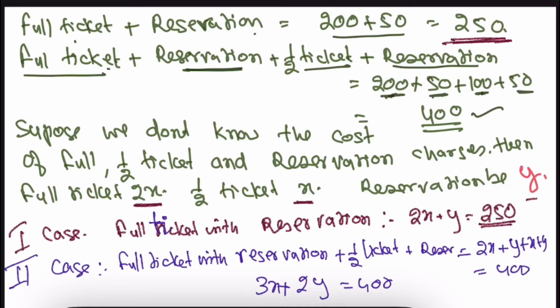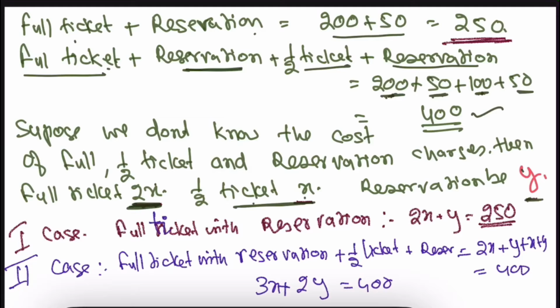Suppose we don't know the cost of the full ticket, the half ticket and the reservation charges. Then what should we do? Let the full ticket charge be 2x, and the half ticket charge be x. If you take the full ticket as x, then the half becomes x by 2, and the calculation will be a little difficult. So when this type of sum comes, better to take 2x, then half is x. Then the reservation charge is constant, the same for adults and for small children also. Therefore, we have taken it as y.